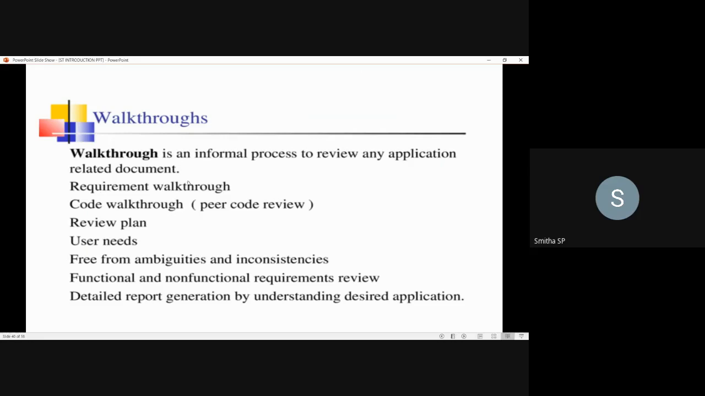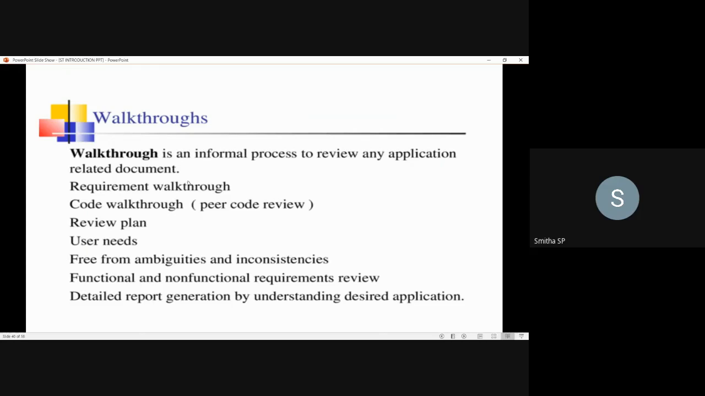So this walkthrough is an informal process. It is not a formal process. It is an informal process to review the application-related document. So you can have requirement walkthroughs, code walkthroughs, review plan, and user needs. For the requirement walkthrough, you can have the requirement review, that we call a requirement walkthrough.